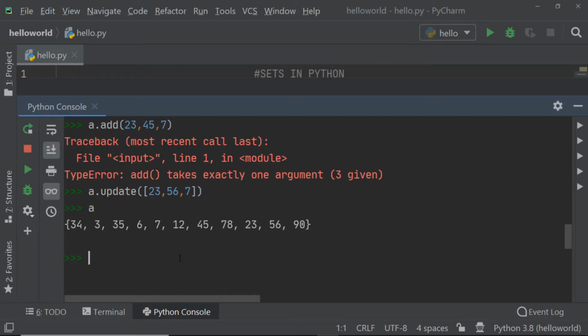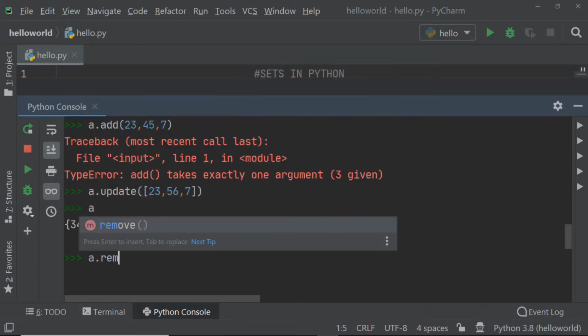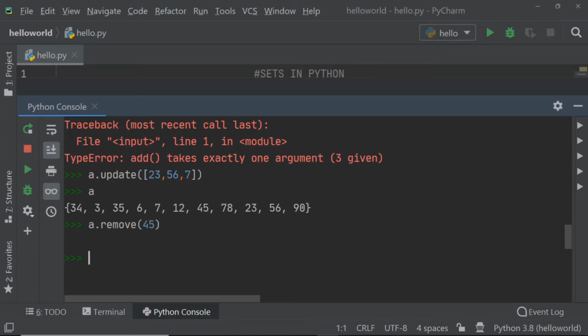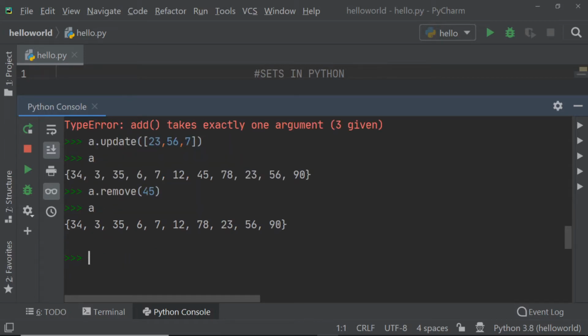So I have created a huge set right now. I will try to delete an element from my set. To delete an element, I have to use the remove method, and I have to mention which element I have to remove. So let's say I will remove 45. Now if I display A, 45 is of course missing here. Why? Because I have deleted it.